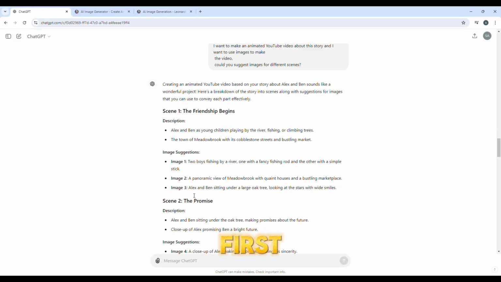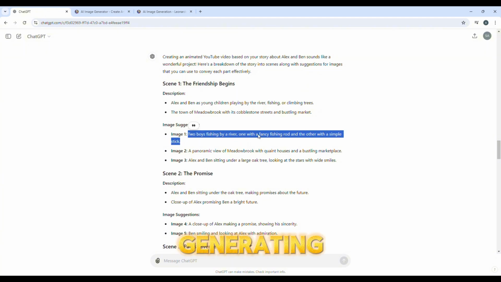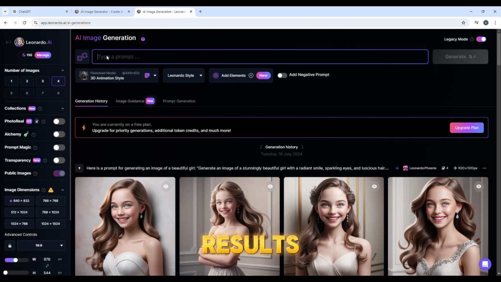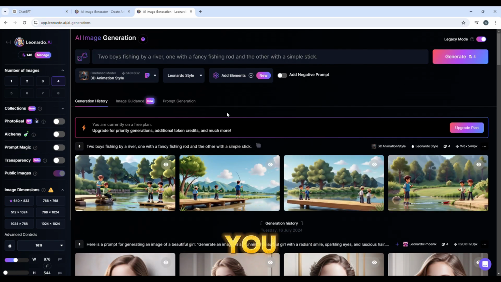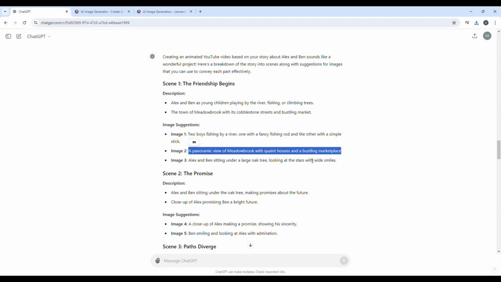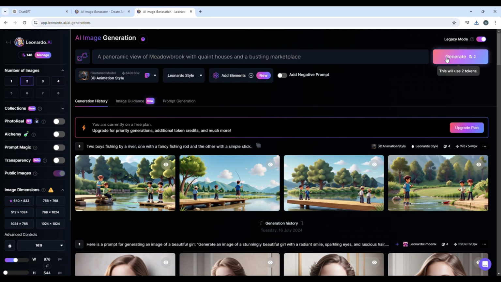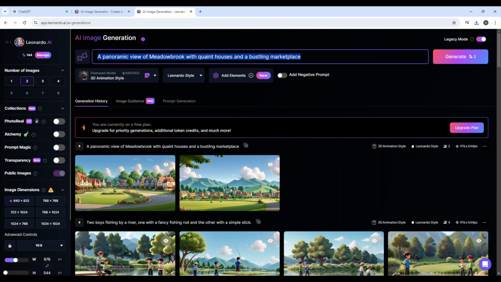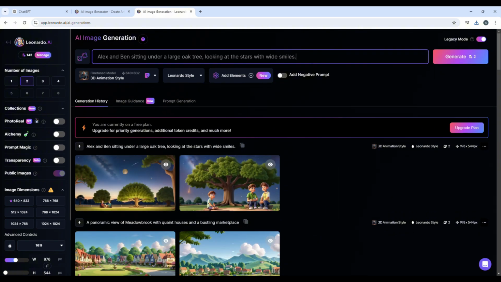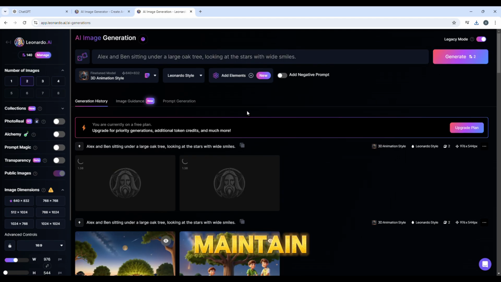Perfect. Now copy the first scene from ChatGPT and paste it in Leonardo AI. Before generating, provide additional instructions to get better results and make a powerful prompt. Click on the generate, the image is generated. You can download it. Do the same for the second and third prompts. Ensure that you use different animation styles for each image to maintain video quality.